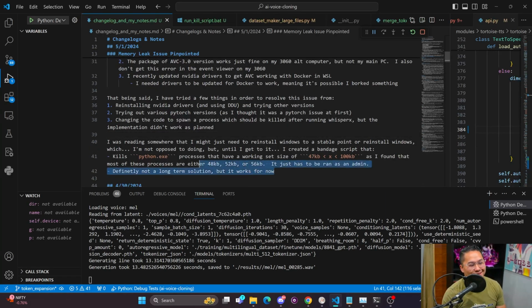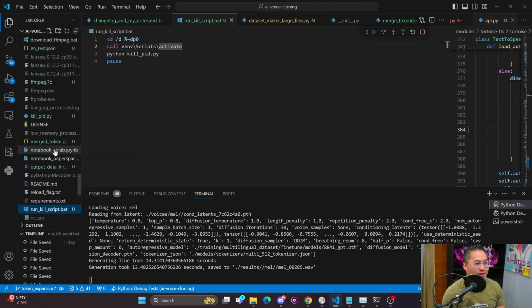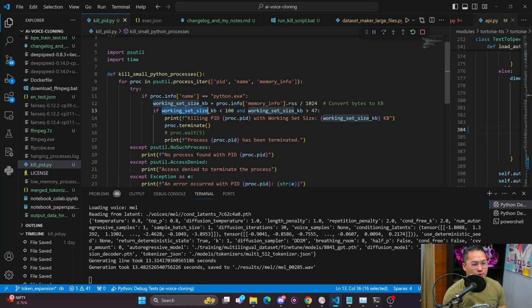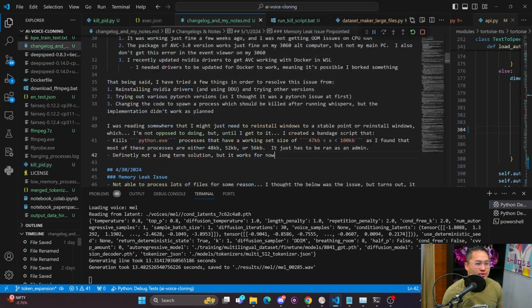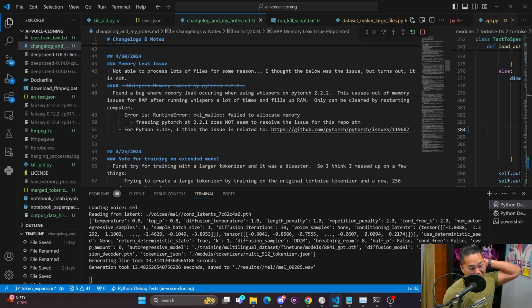But because I don't want to do that right now, what I ended up creating was just a Python script that will kill any Python app that's running and taking up too much memory, with too much working or too much committed memory. It'll kill it if the working set is over a certain amount, based on certain criteria that I identified for the processes that are hogging all of my memory. So I had a huge memory leak issue, and that was very annoying because it took me a few days to figure that out.